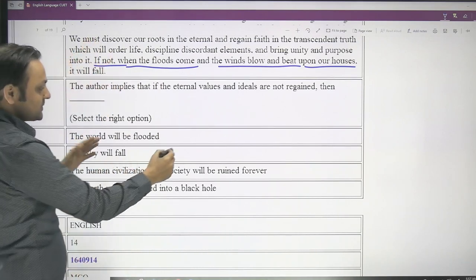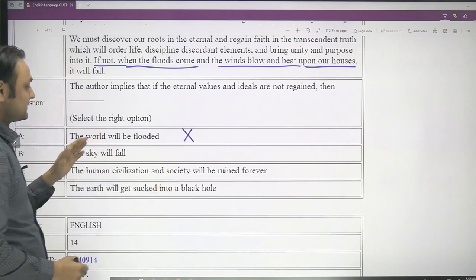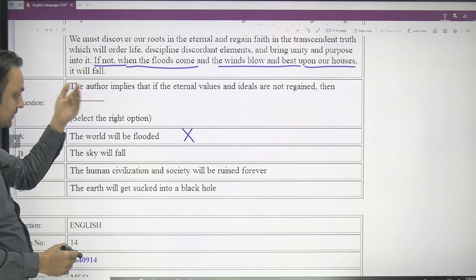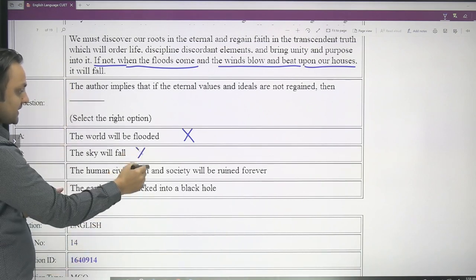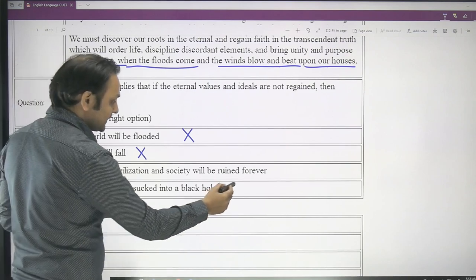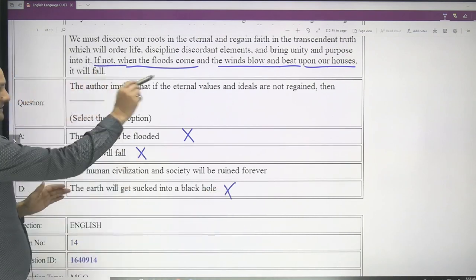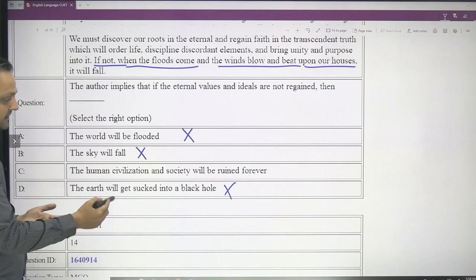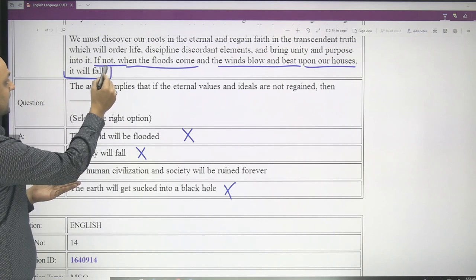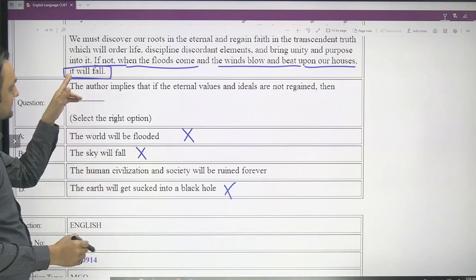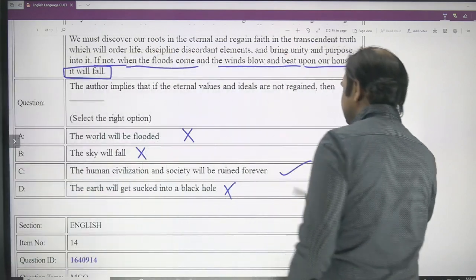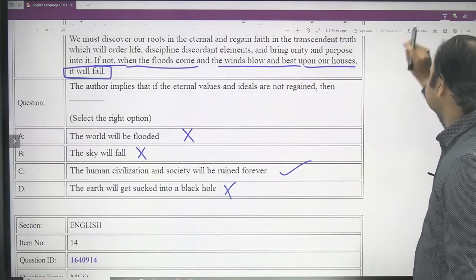Those of you who are marking A as the answer think they are taking this literally. There is no flood going to come, no sky is going to fall anywhere, and the earth will not get sucked into any kind of black hole. When he says this, he only means that human civilization and society will be ruined forever, and it will fall. So the answer is C, because you don't have to take this literally.